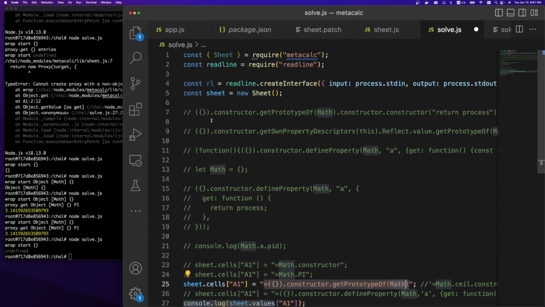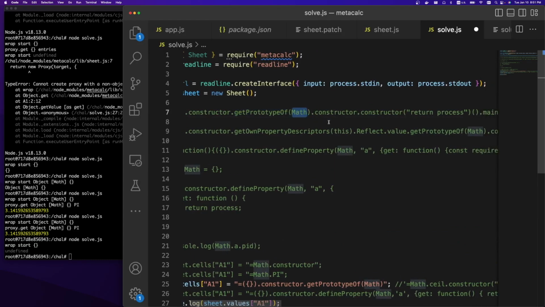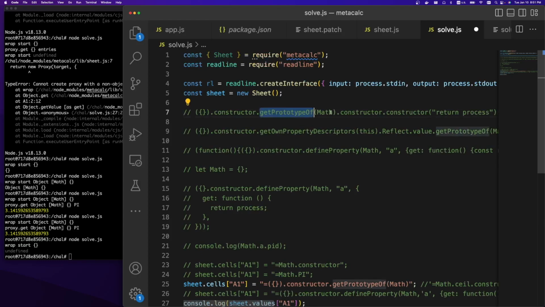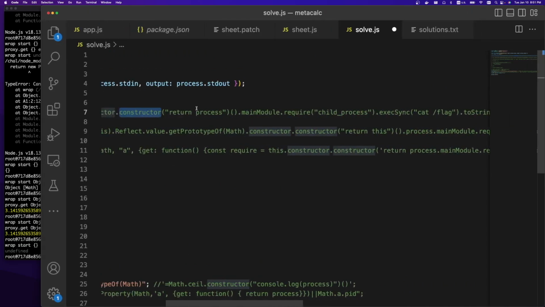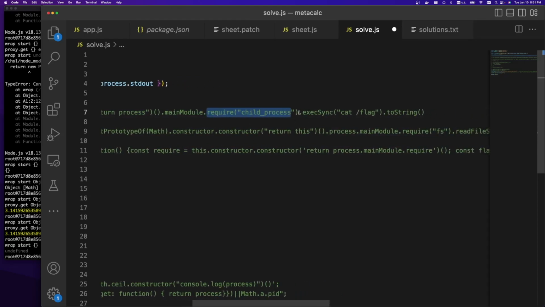And so if we see, this was one of the write-ups. So constructor, get prototype of Math, then you have the real Math prototype, and then you can do constructor because the proxy object no longer exists on it. Somehow this bypasses the Math proxy, and then you can call constructor, return process, and then the rest of the actual exploit is just kind of generic. So once you have process, then you can do main module, and then just require and start calling system calls.